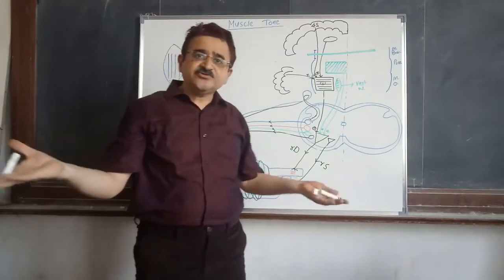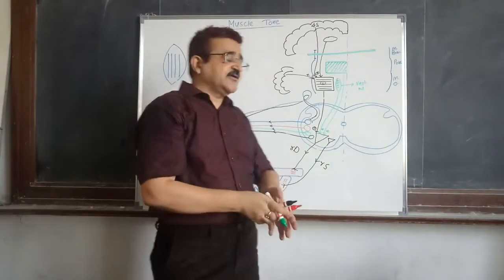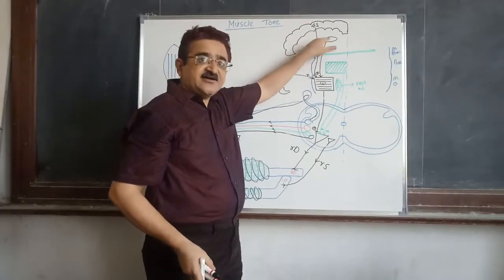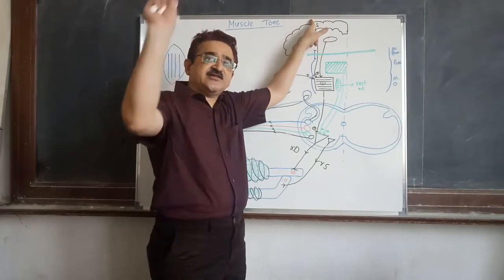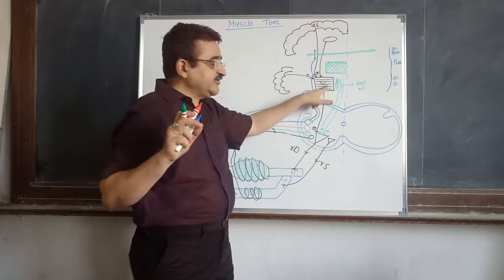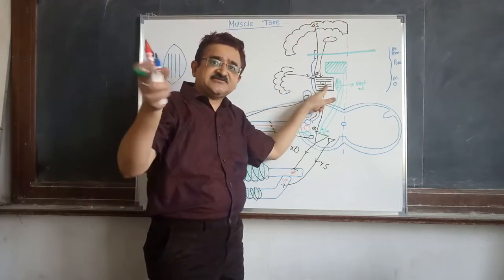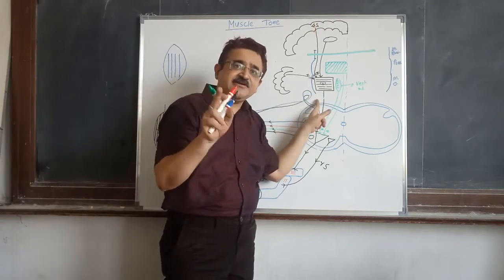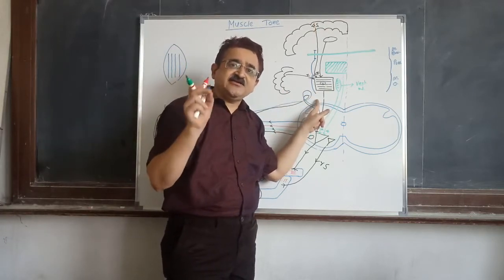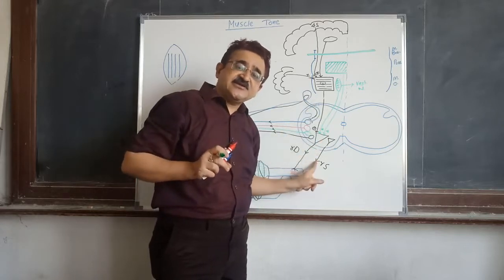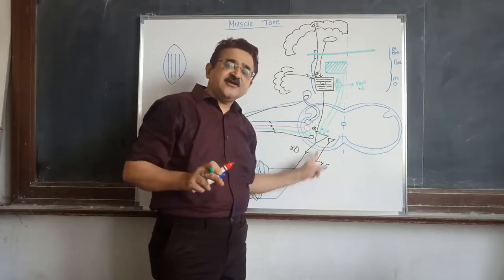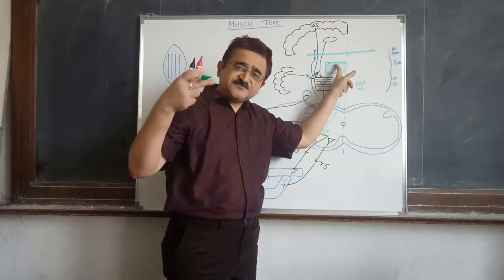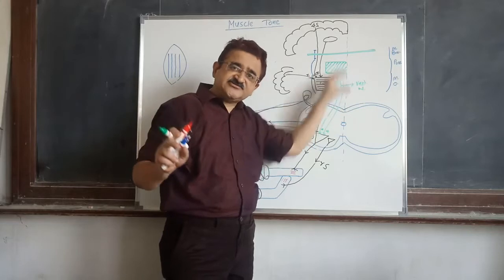What will happen to the tone of the muscle? The two inhibitory areas, that is the basal ganglia and the motor cortex, are now removed. They no longer stimulate the inhibitory area present in the medulla. Only the cerebellum is there, so the stimulation of the inhibitory area is decreased. It is mild, and thus there is less inhibition of the gamma motor neuron. The facilitatory area, as per its normal function, is continuously discharging.